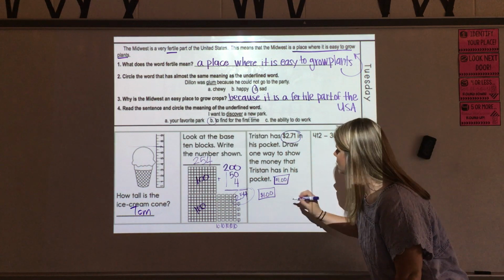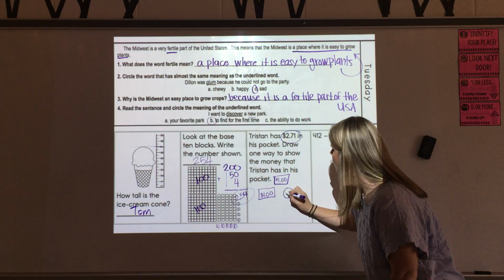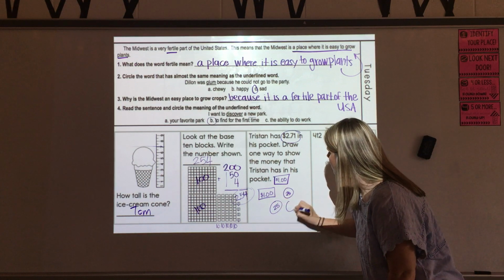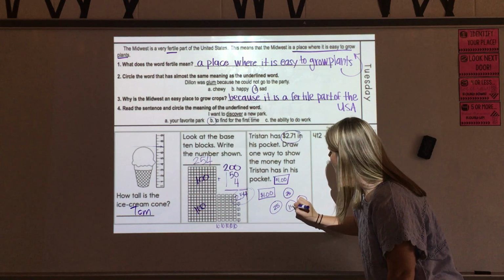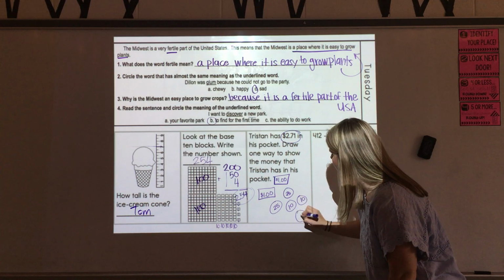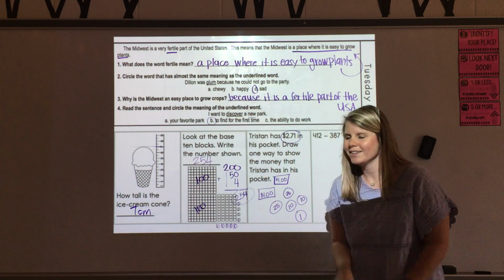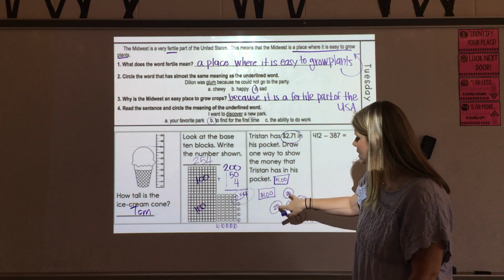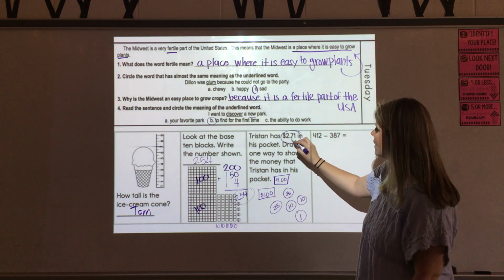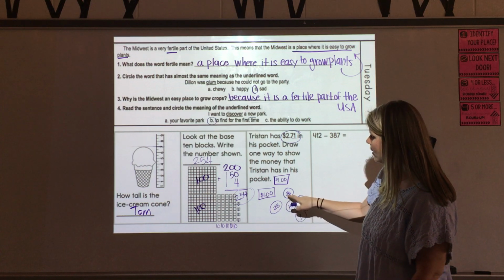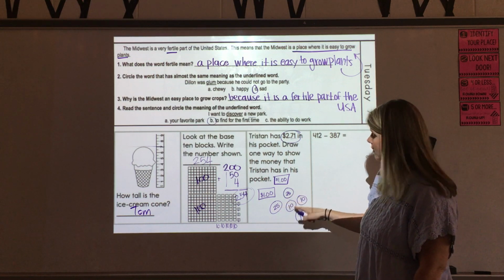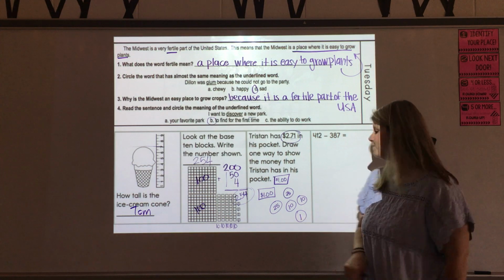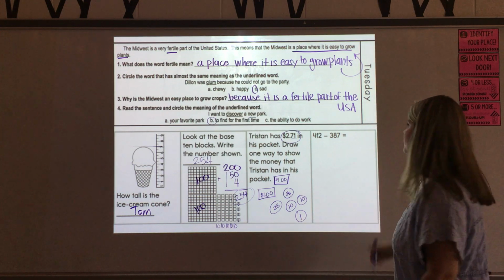So $2, and then I'm going to do 2 quarters, 2 dimes, and 1 penny. If you did it my way, you rock. Just kidding, it's fine. However way you did it. So I did 2 $1 bills to give me $2, and then to show 71 cents, I did 25, 25, which is 50, plus 10 is 60, plus 10 is 70, plus 1 is 71. And again, multiple ways you could have done that.